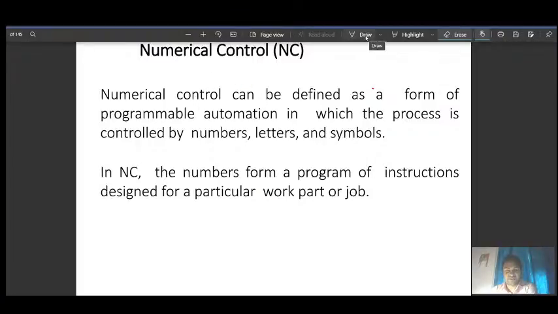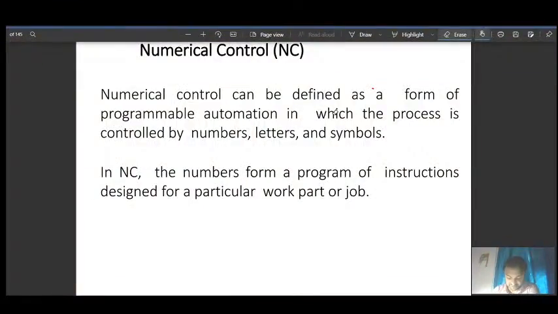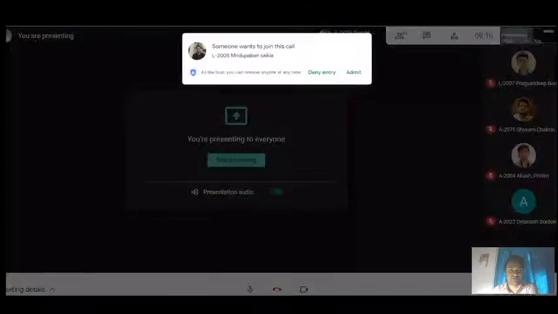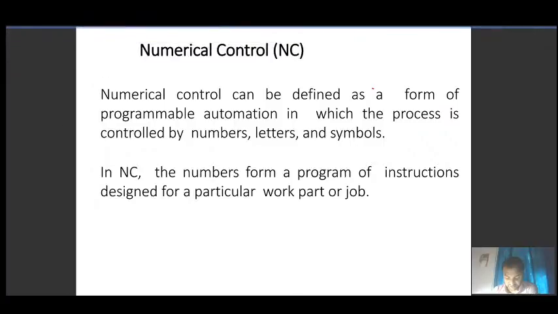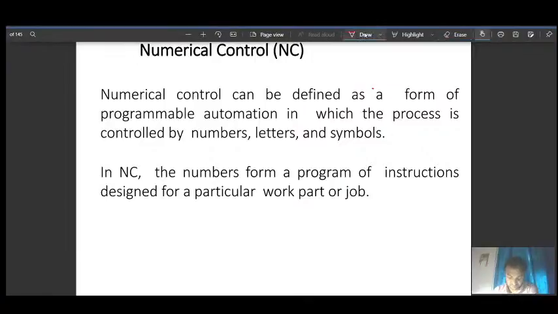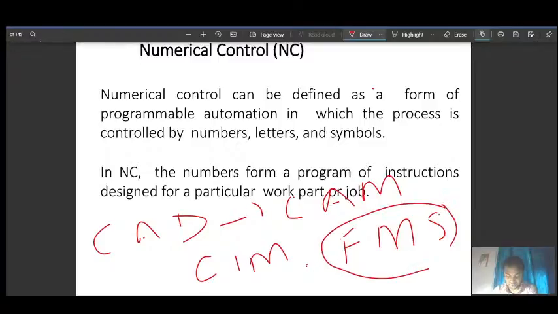Now you can think, why suddenly do we move from what we were studying earlier? We studied CAD, then we integrated with CAM, then we studied SIM, and then we went on to FMS. So why did this topic suddenly come? Numerical control.